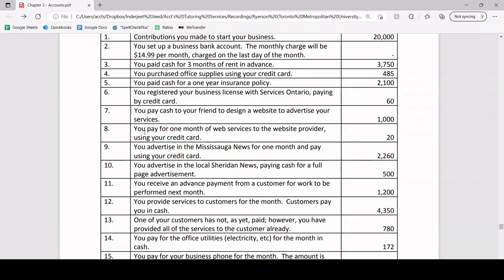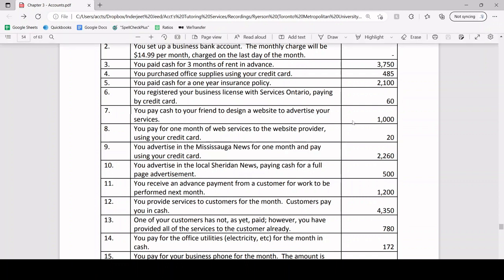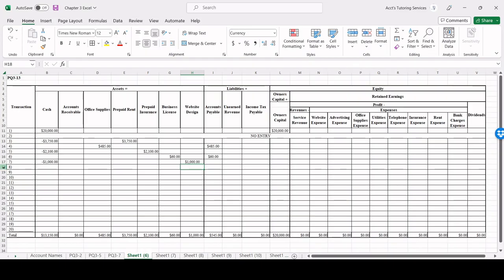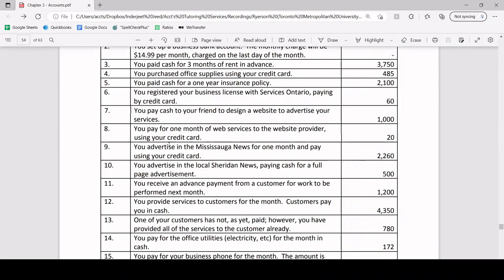Next, you pay for 1 month of web services to the website provider using your credit card. So in this situation, first of all, let's talk about the credit card, correct? So credit card is accounts payable. We know that. Let's update that right away. So accounts payable, $20. Done. Okay, now let's talk about the next part of it.